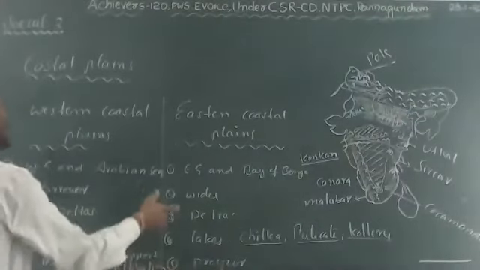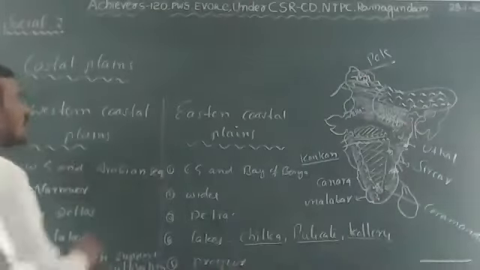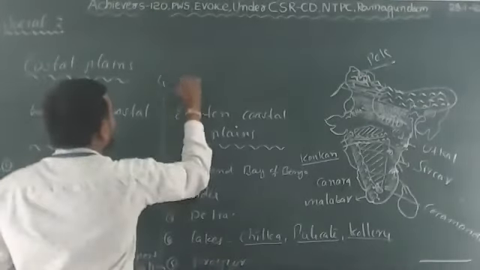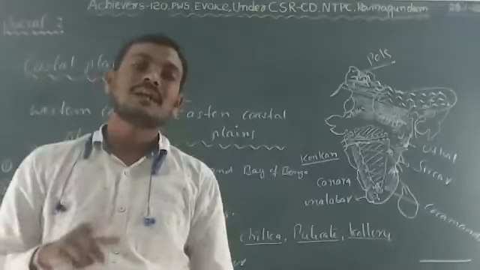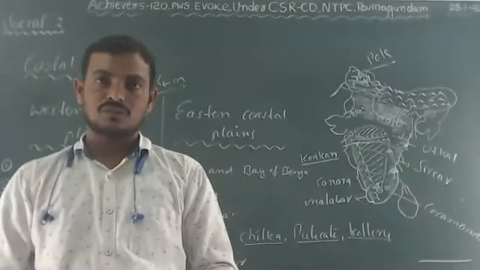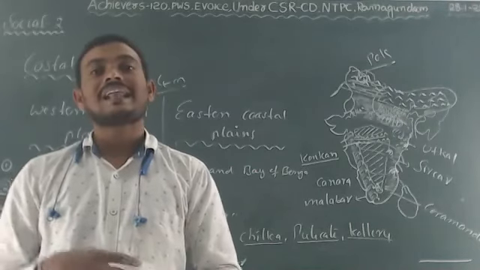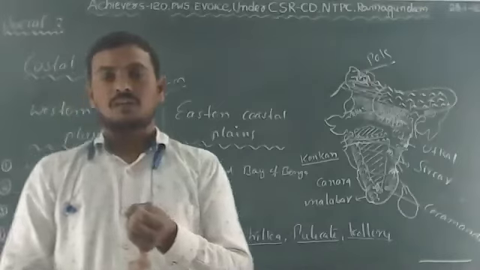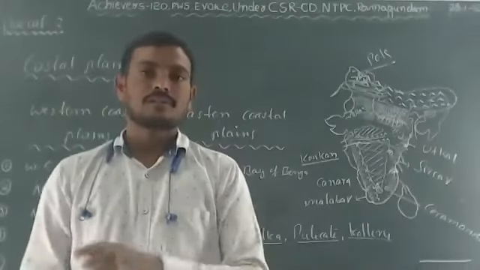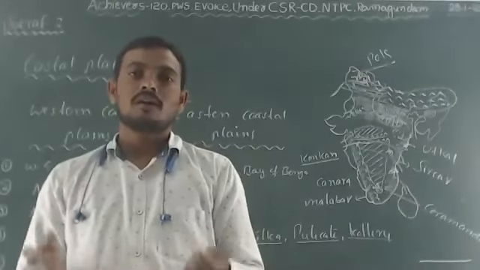Just remember this, as a 4-mark question for public examinations asks you the differences between the eastern and western coastal plains. Tomorrow in the class we will discuss the Thar desert and islands. The remaining two physical features we will discuss tomorrow in class. Thank you all. Have a nice day.